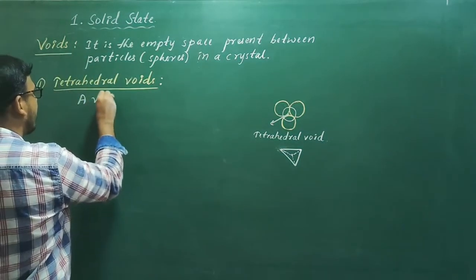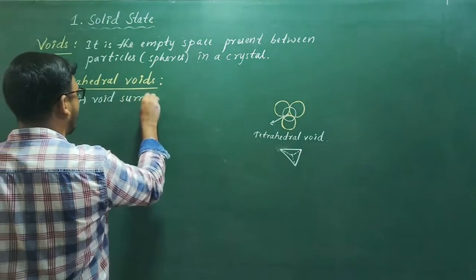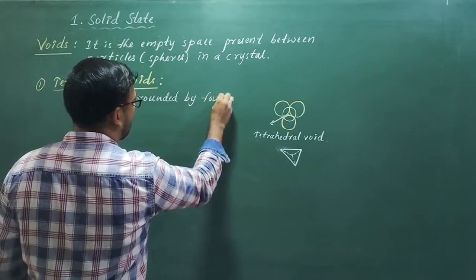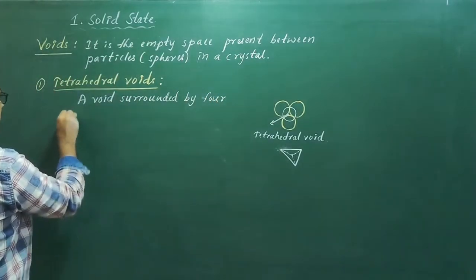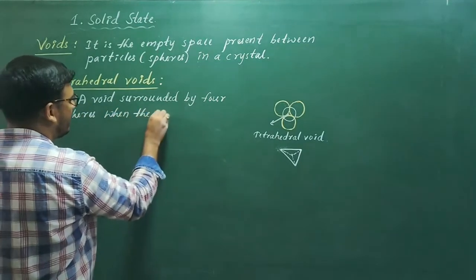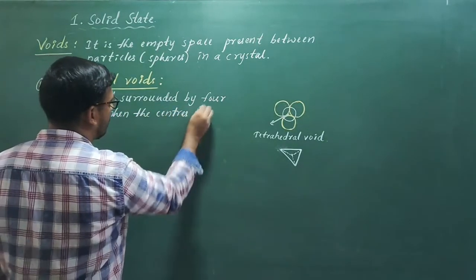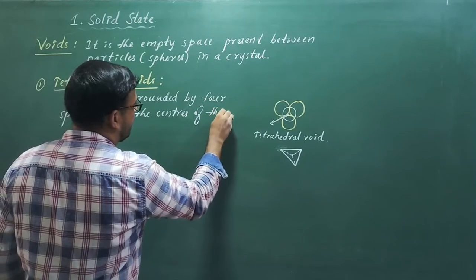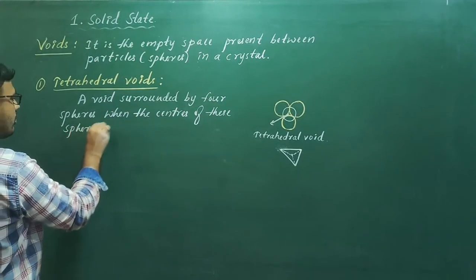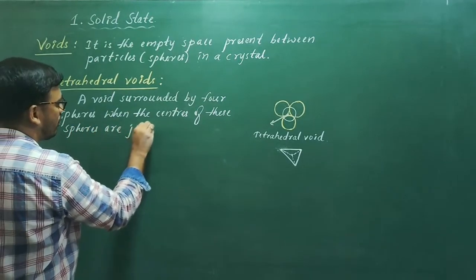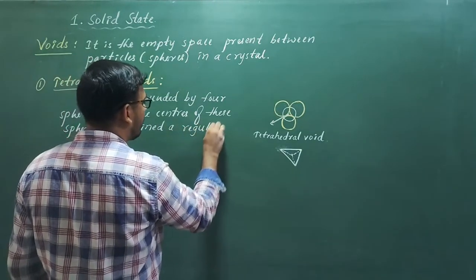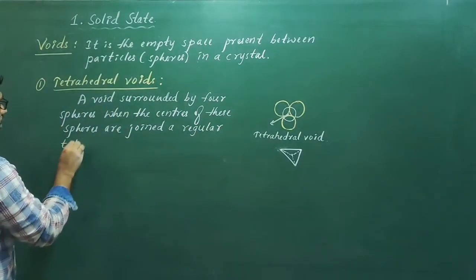A void surrounded by four spheres or four particles, when the centers of these spheres are joined, a regular tetrahedron is formed.